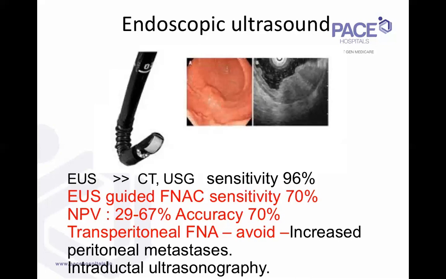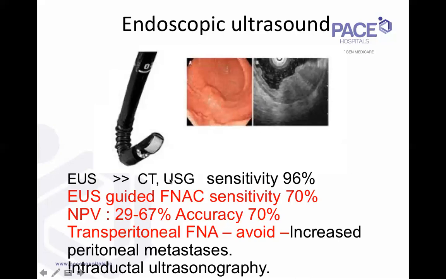So the negative predictive value from the surgical point of view is very important. When a surgeon wants to go ahead and do a surgery for an inaccessible lesion like a head of pancreas mass or a gallbladder mass or a hilar cholangiocarcinoma, what he wants is, if the test is negative, is malignancy ruled out and can I send the patient home? So the negative predictive value of EUS guided FNAC is around 50%. Likewise, the accuracy. The accuracy means the number of true positives and true negatives divided by the total number of tests. So only 70% of the time, the EUS guided FNAC is giving a correct result. 30% of the time, the result is wrong.